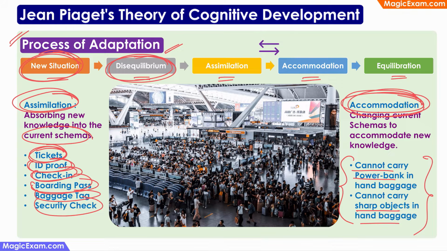And after that, I reach a stage of equilibration, because the second time that I travel, I have gone through all of this in the first time. So I know what needs to be done. So I am not in a state of disequilibrium, right? I am in a state of equilibration because now I'm an experienced traveler. So Piaget's process of adaptation says that whenever we come across a new situation, then we go into disequilibration, and then we have to assimilate some knowledge or accommodate some knowledge, and then we reach a stage of equilibration.